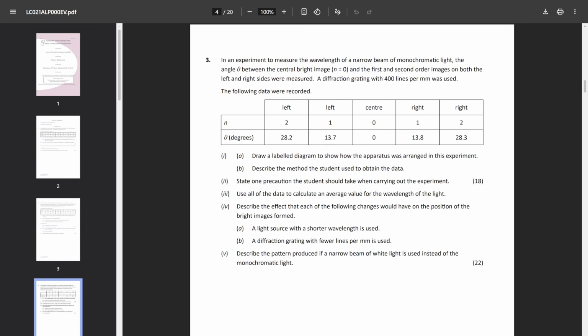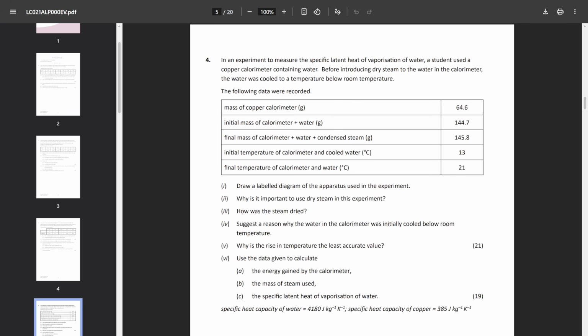Question 3, again, another one I predicted, measuring the wavelength of light using diffraction. So again, it's just a mix of really, really straightforward sections. So the labelled diagram, the method, precaution, the wavelength, and then two different things with just varying a couple of elements in the experiment. So, it was near enough a copy paste of a previous diffraction question. So actually really lovely in all these parts, and the bits of it you should have practiced before. So pretty nice question.